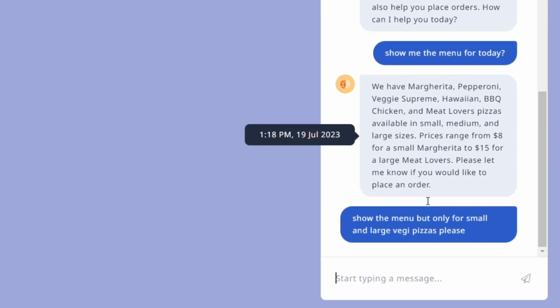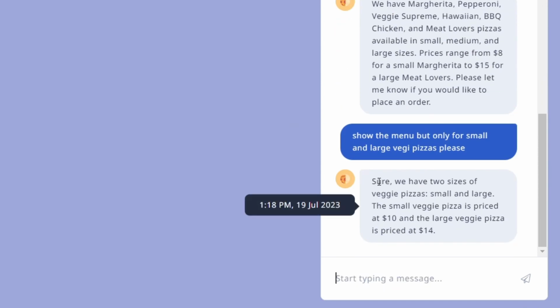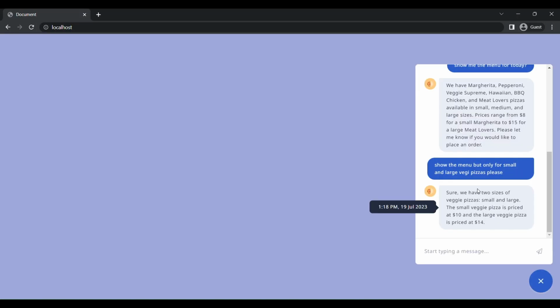The query is resolved like this. It only includes the requested pizza types and their price ranges, and only for small and large sizes. So that's how the data extraction and response construction is going on in the backend.